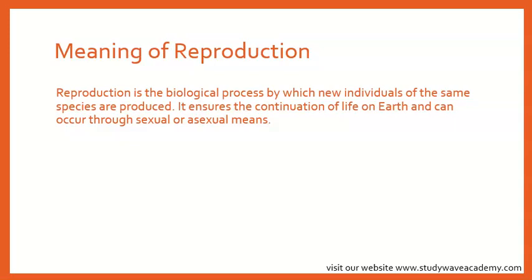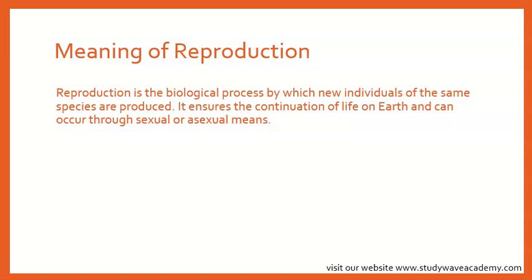And there are two ways: sexual and asexual. Okay? Do we understand that? So reproduction is the process by which living things produce new individuals of the same kind.